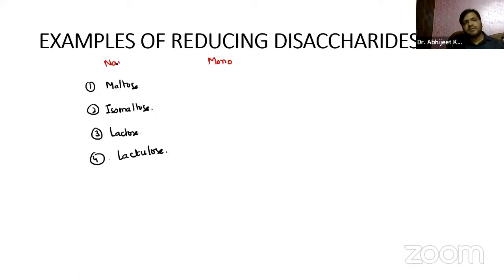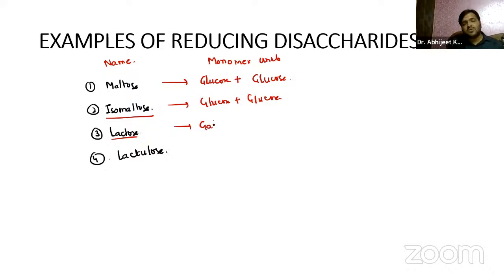Now, name of the disaccharide, what are the monomer units? Maltose is formed from glucose plus glucose. Isomaltose is also formed from glucose plus glucose. Lactose is galactose plus glucose. And lactulose is galactose plus fructose.